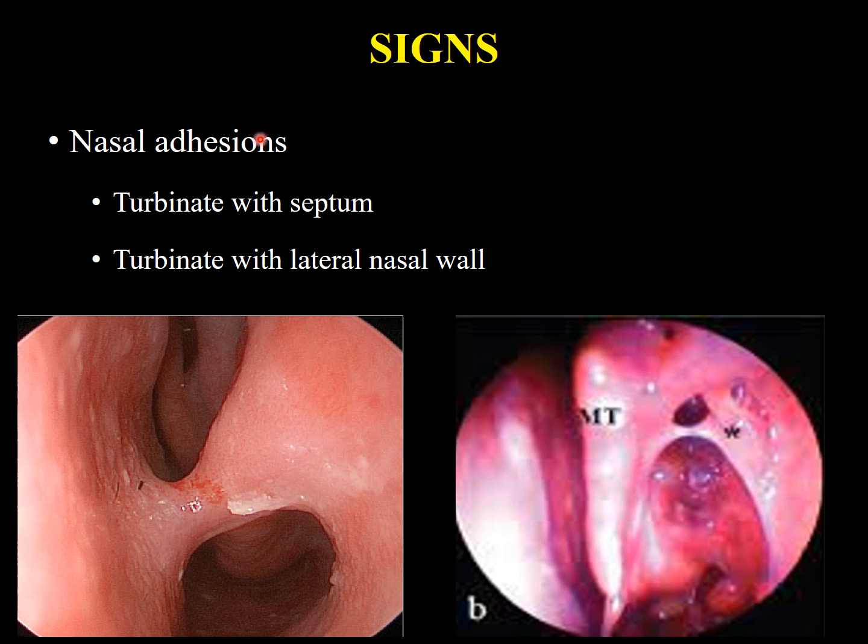Signs on examination: there will be nasal adhesions. You see here the adhesion lies between the inferior turbinate and septum, or between the turbinate and the lateral nasal wall. This is the septum. This area is all cleared up, but this osteomeatal complex region is now closed. So in such cases, the patient will present with sinusitis. This type of adhesion usually happens after functional endoscopic sinus surgery.